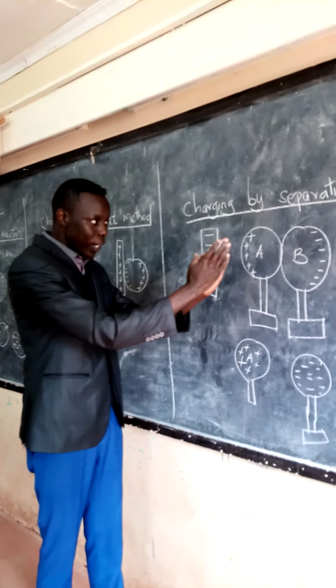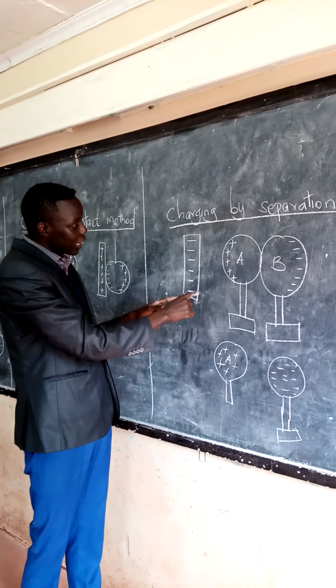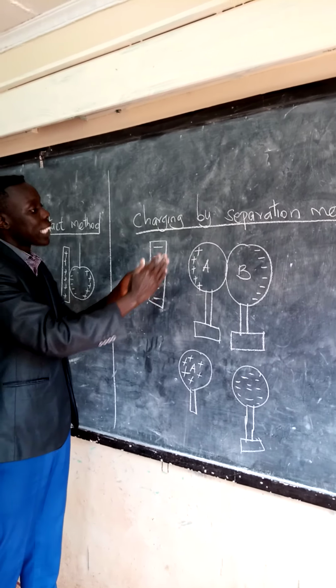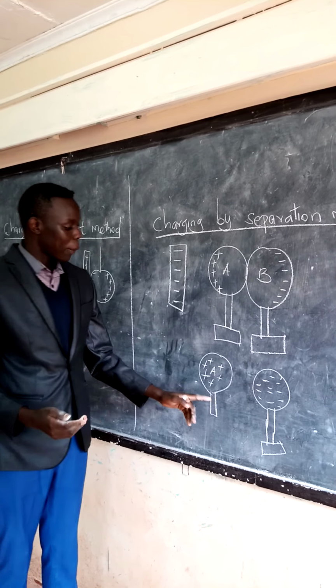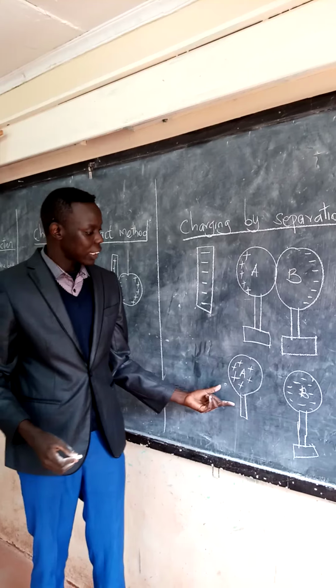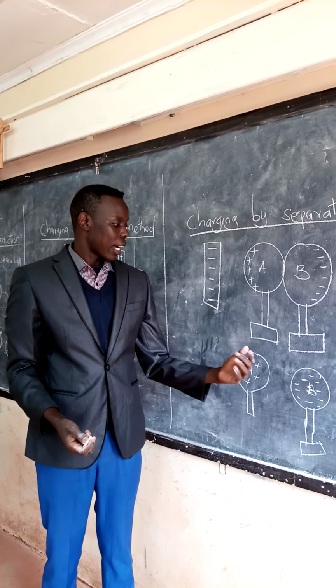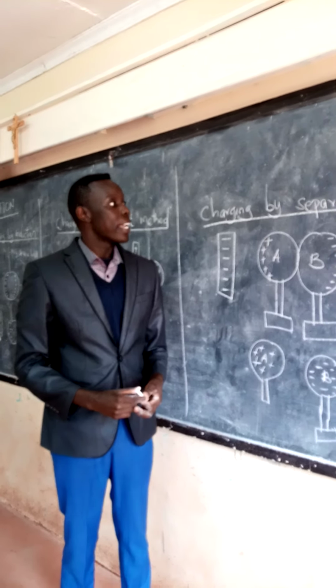You first make a single conductor. You bring now your negatively charged rod or positive. It separates the charges. Before removing this, you separate A and B. Then you will have a positively charged and a negatively charged polystyrene ball. So that is charging by separation.